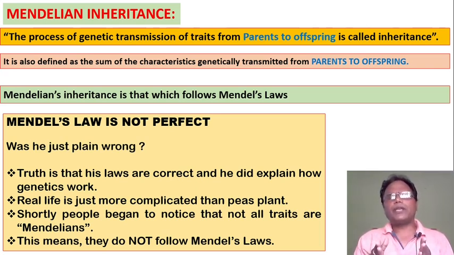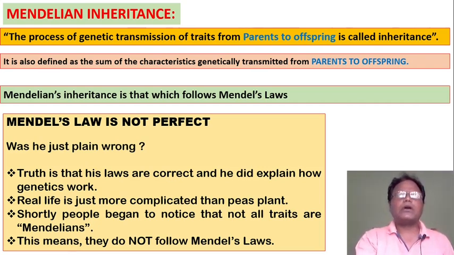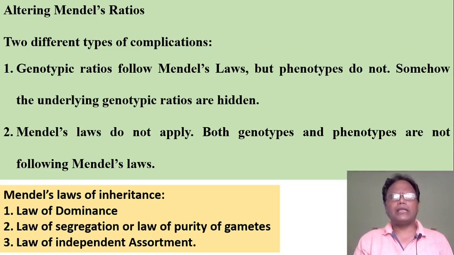Then the phenotypic ratio is 3:1 and the genotypic ratio is 1:2:1. This is totally different. But according to non-Mendelian inheritance, this condition does not occur. This inheritance does not follow Mendel's law.